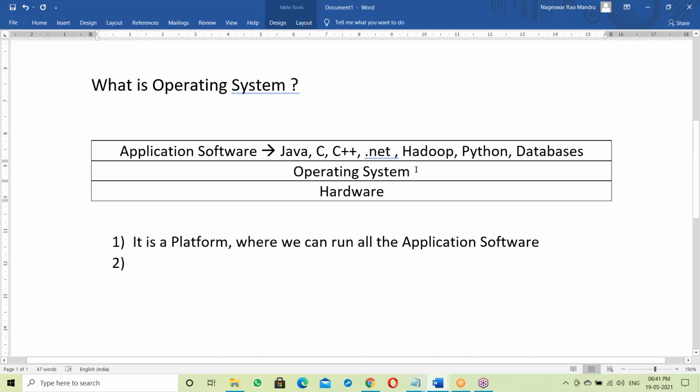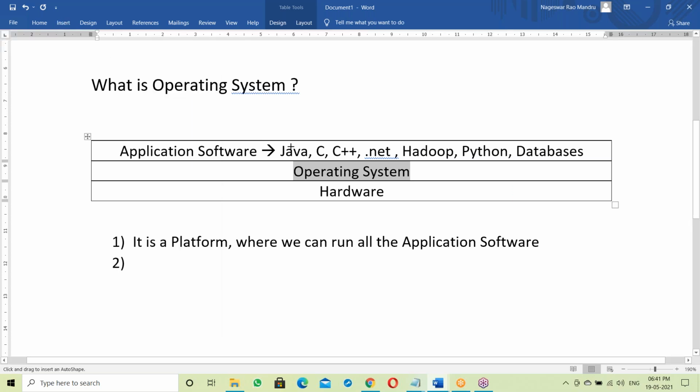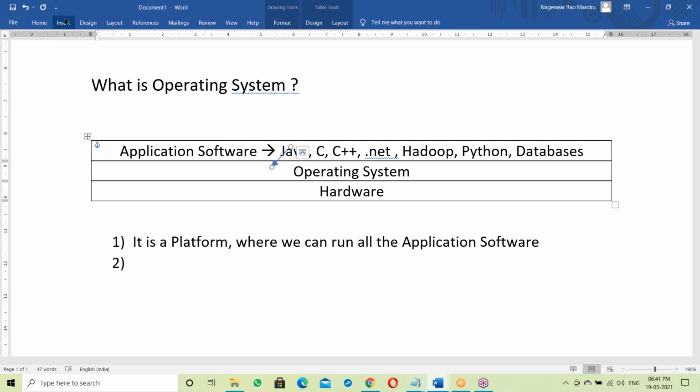Not only a platform here. Suppose, for example, a Java program is generating some output. That output is first of all delivered to OS, and after that transferred to the output device.